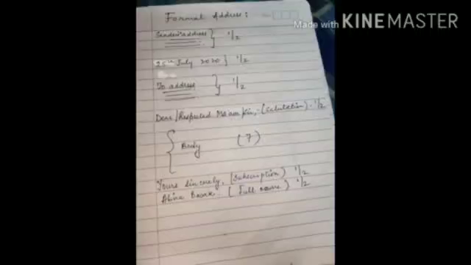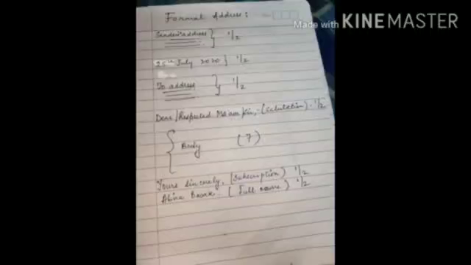Then comes subscriptions like yours sincerely, yours faithfully, and then you give a comma. Subscription is for half marks. And then comes, after subscription, the next line you write your full name, because this is an official letter, so you'll write your full name and full stop. So half marks for that. Now remember one thing, when you end a formal letter, after completing the body, do not forget to write thanking you. Not thank you, not thanks. It should be thanking you, comma, and then you write yours sincerely and then your full name.